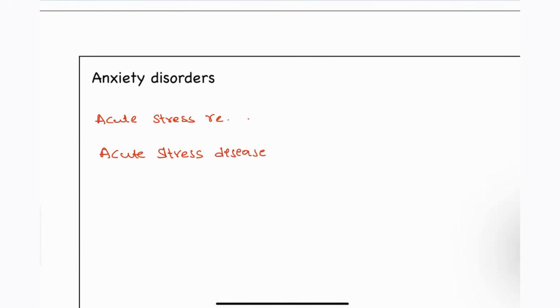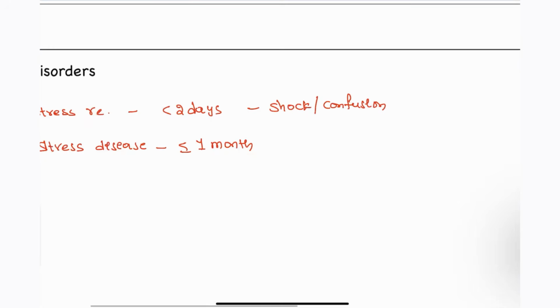In acute stress reaction, the duration is just less than 2 days. And acute stress disorder is less than 1 month. These patients will have symptoms of shock, reaction, and confusion. Next, in acute stress disorder, the patient will be severely stressed, and anxiety will also be seen in this patient.